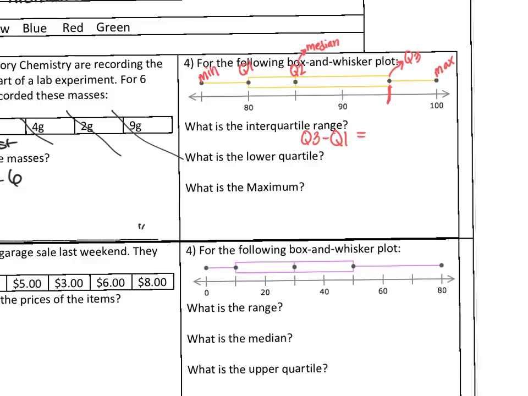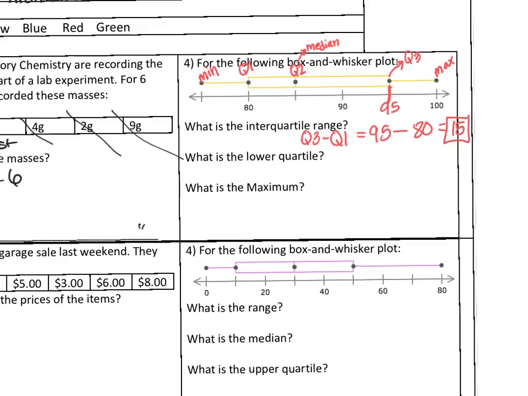If we are observing our number line, it's broken down by 5s: 80, 85, 90, 95. So here I would write 95 minus my Q1, and my Q1 is given to me. My Q1 is 80. 95 minus 80 is 15. So the interquartile range is 15.